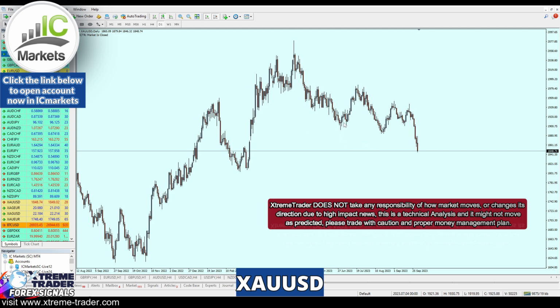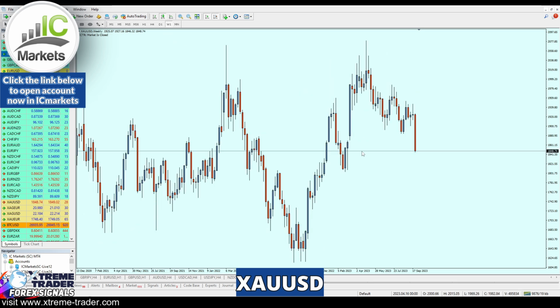Anyway, let's now see what we can do next with the gold. Moving now to the weekly chart. What we are having here on the weekly chart is really interesting, because the gold has indeed made a strong bearish breakout candle from that long-term support trend line, as you can see.